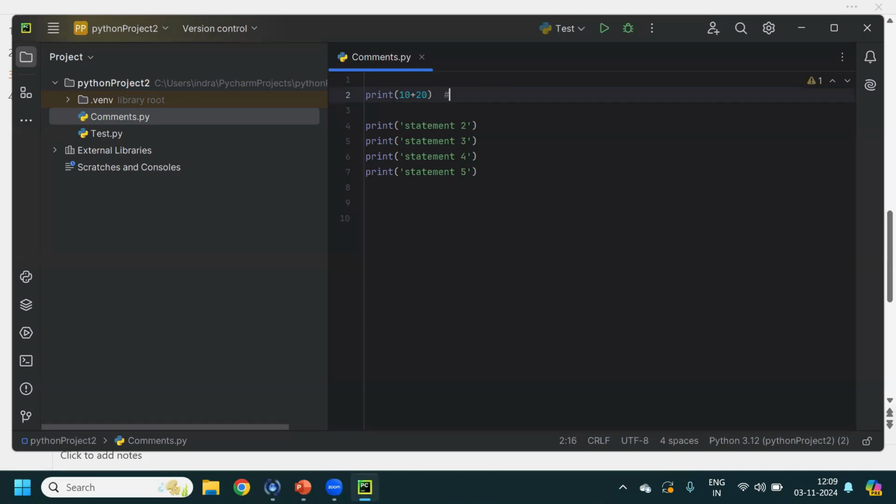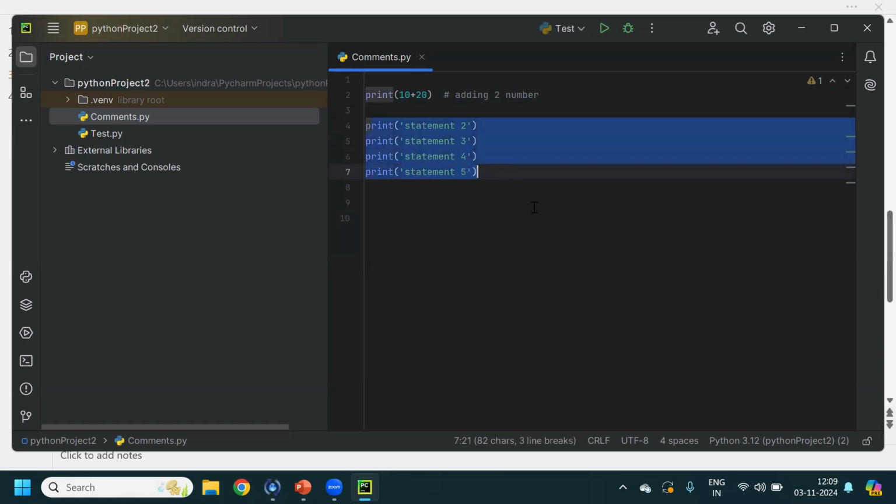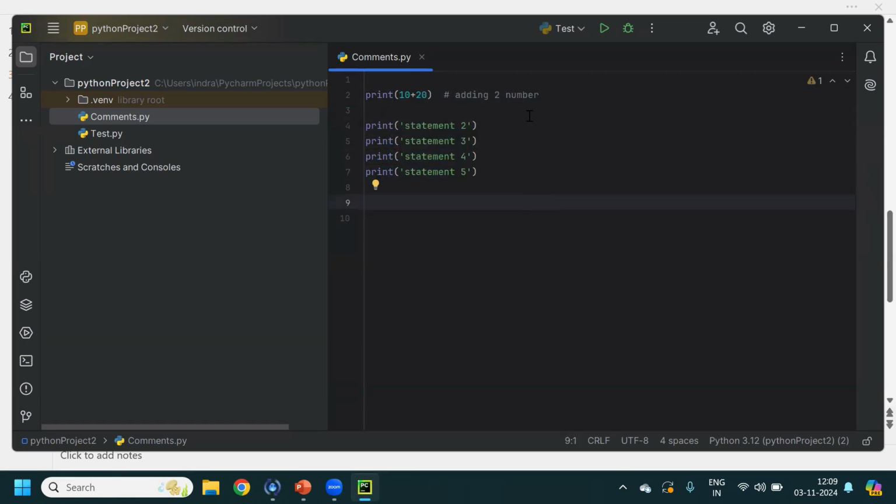So you can add a comment like this, hash, and here you can add your comments, adding two numbers. Like this, you can add comments, right? Now, suppose here I have written another logic, and I want to add multiple lines of comments.